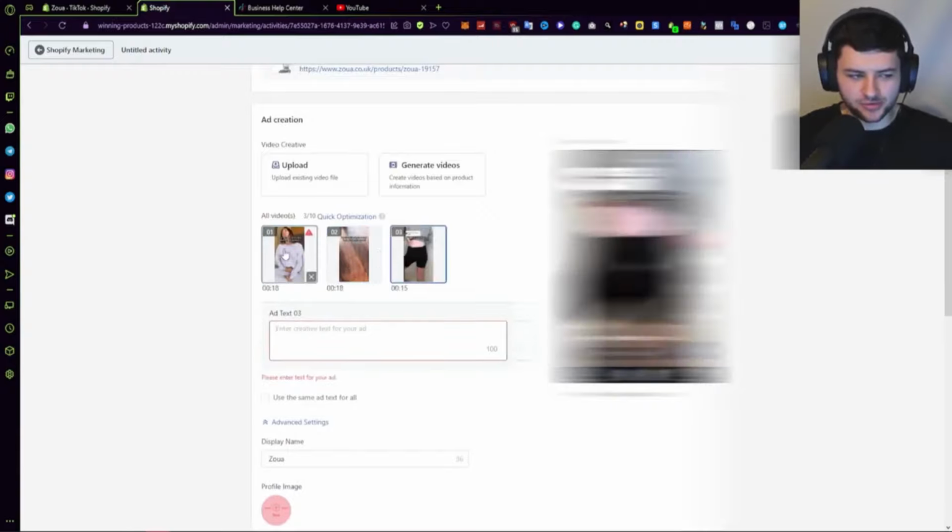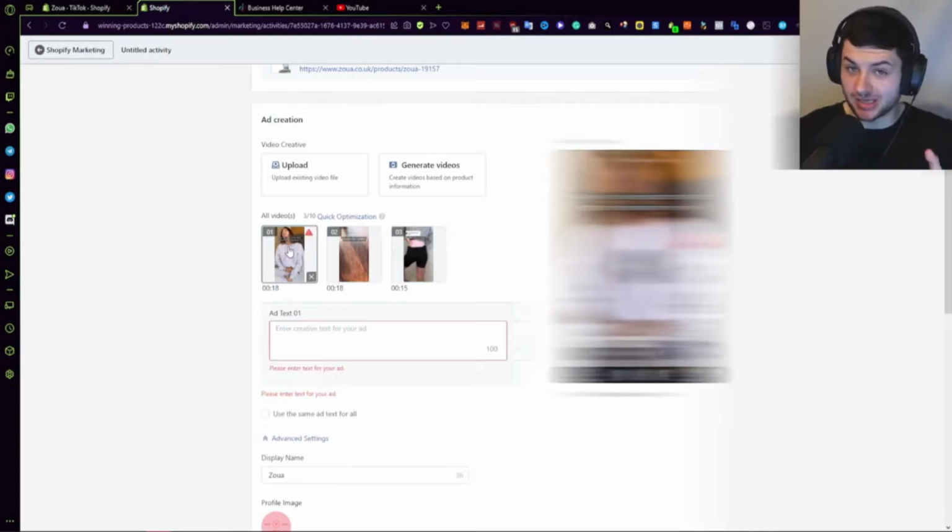So I've uploaded 3 different ad variations which you can do, which will basically alternate the different videos. This is going to be kind of experimental because you're going to be seeing the performance of each different ad, how they perform differently to each other, and then eventually when you see one performing really well, you're going to optimize the ad to only display one, which is the best one that works, right? So I have 3 different ads. I'm here just to test out this product. I've just got some ad creatives made and I want to test which work the best. So I'm going to run all 3.